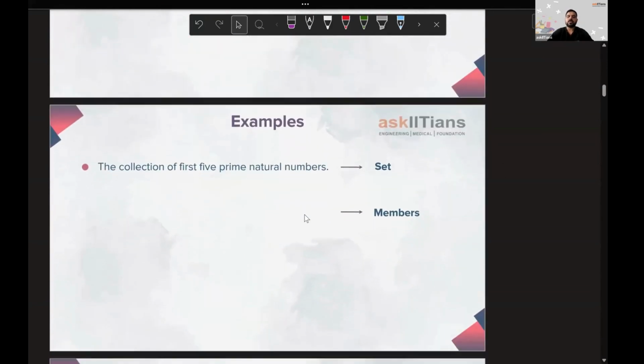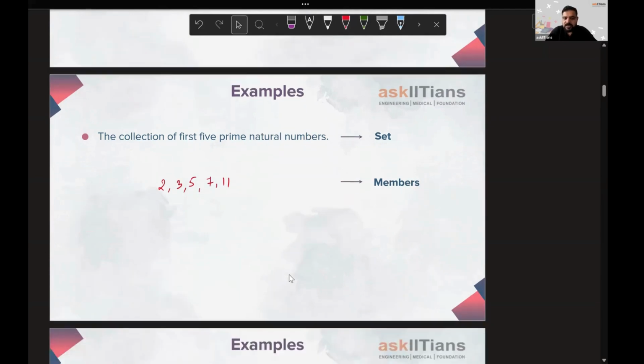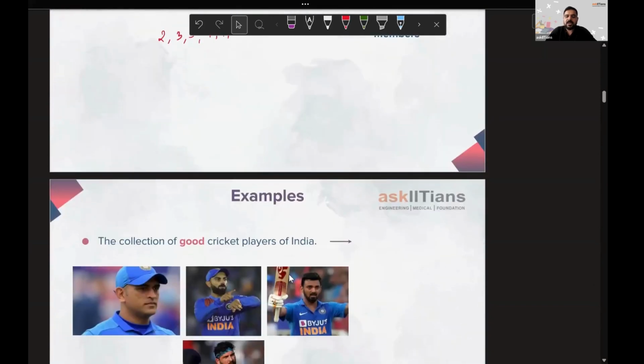Now if we talk about the next one, the collection of first five prime natural numbers. You know the first prime natural number is 2. Please don't start with 1. 1 is neither prime nor composite. Second is 3, then 5, then 7, then 9, no, then 11. So these are the first 5 prime natural numbers that we are having. If you ask anyone in the world, they will be giving the same answer. Hence, this is a set.